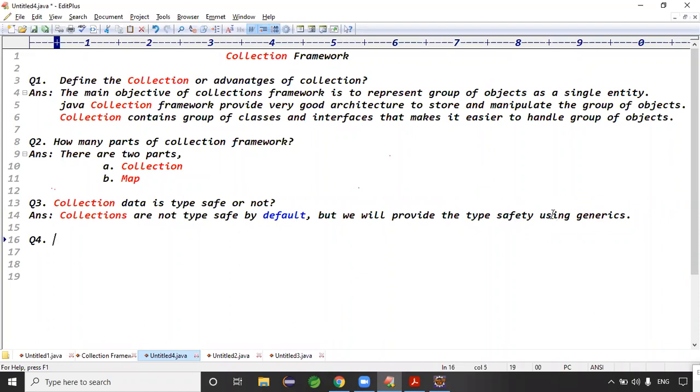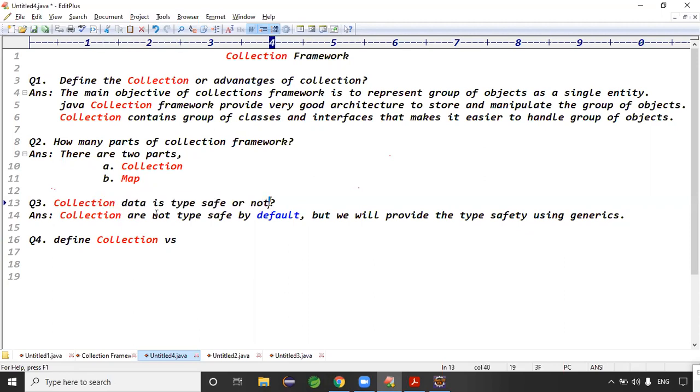Sir, Collections is a class, right? Define Collection. Collection data. Okay, fine. Is collection data type safe or not? Collection is not type safe by default, but we will provide type safety to the collection using generics, right? Define Collection versus Collections. Tell me what the difference is between Collection and Collections.